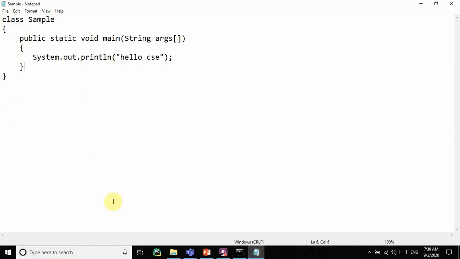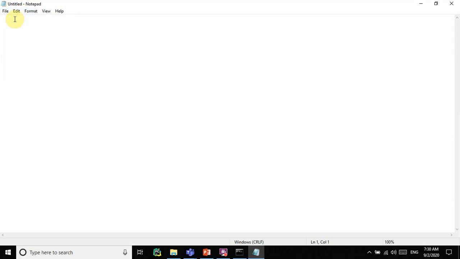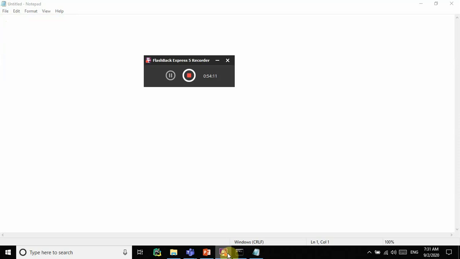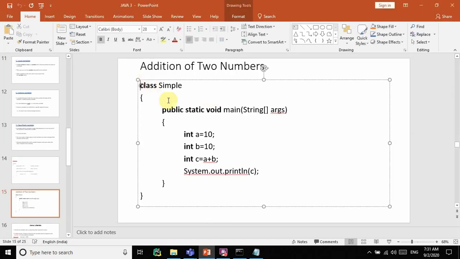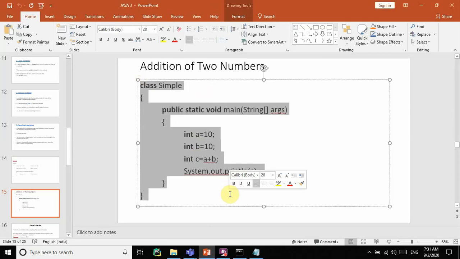Okay, so now I am going for a new program, that is addition of 2 numbers. It is time taking, so I am copy-pasting the code here. You don't need to type it, because I don't have much time.